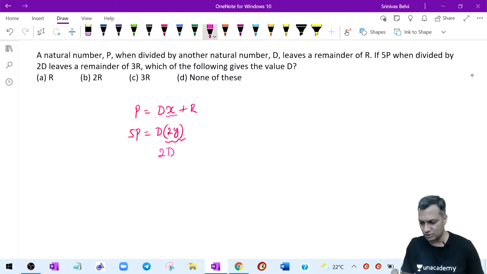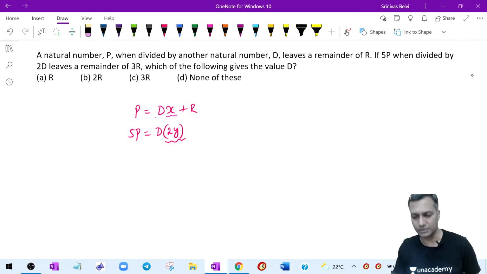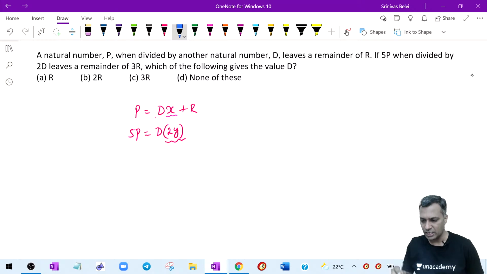Although we can write it as 2D times Y, learn to write it like this instead. The moment you learn to write like this, the answers will come faster. That's a small change. More often people write the first question as D times X and the second as 2D times Y, and that creates confusion. Why don't you write it like this? If you write it like this, it becomes faster.